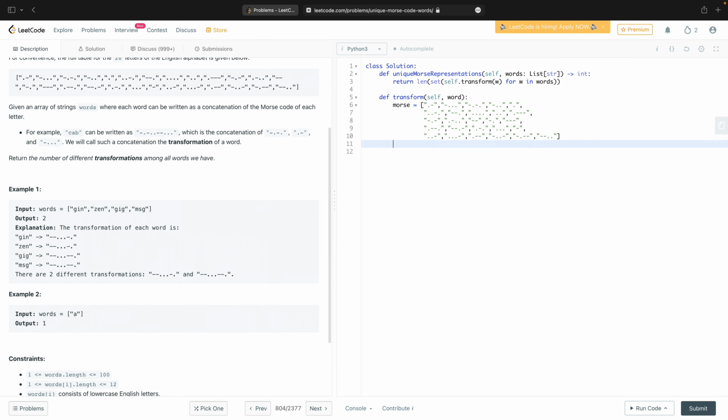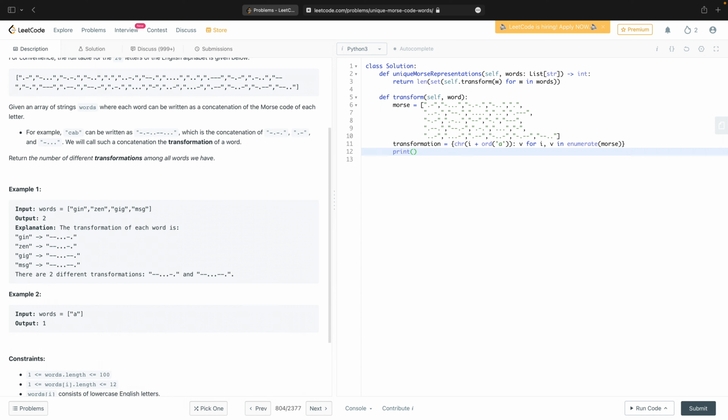And then what I want to do is effectively the transformation is the dictionary, which is character of I plus the ord of A going to V for I, V in enumerate Morse.